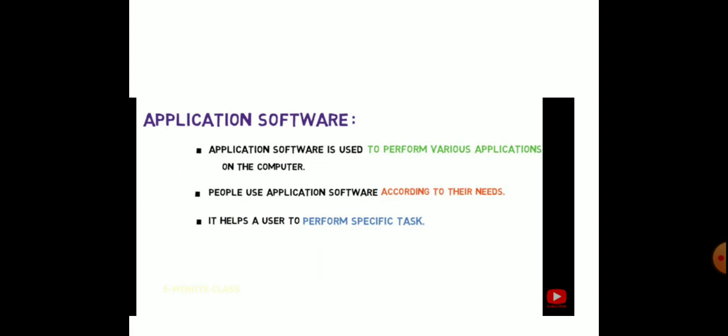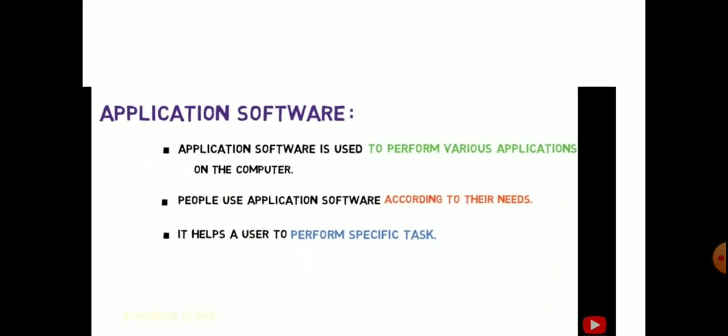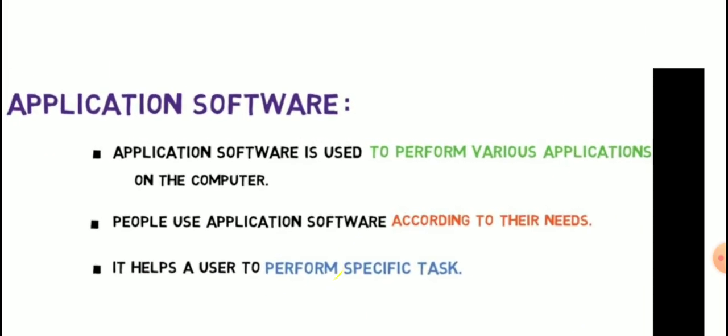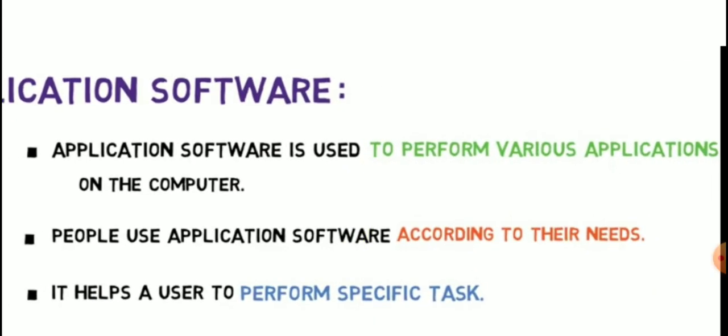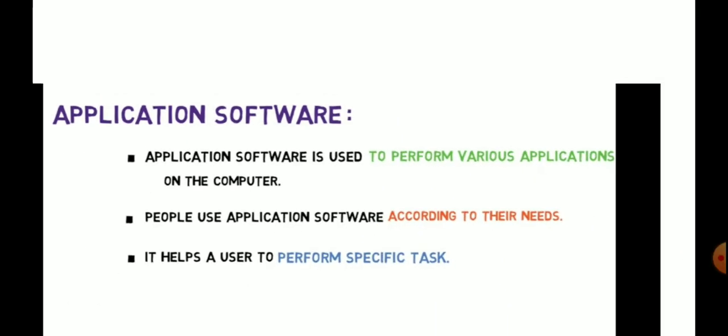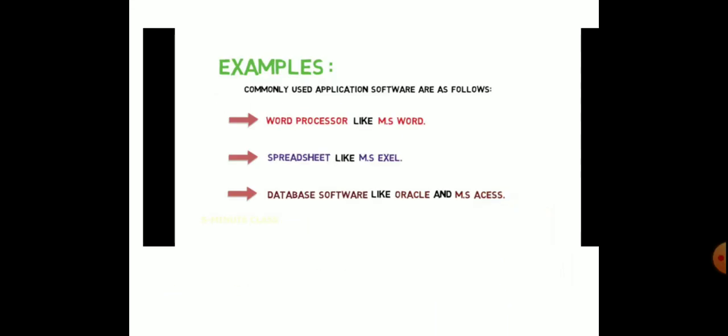See, here it gives a brief note about application software. Application software is used to perform various applications on the computer. People use application software according to their needs. It helps a user to perform specific tasks. Yes, I hope you all understand application software. Now we will see some examples.